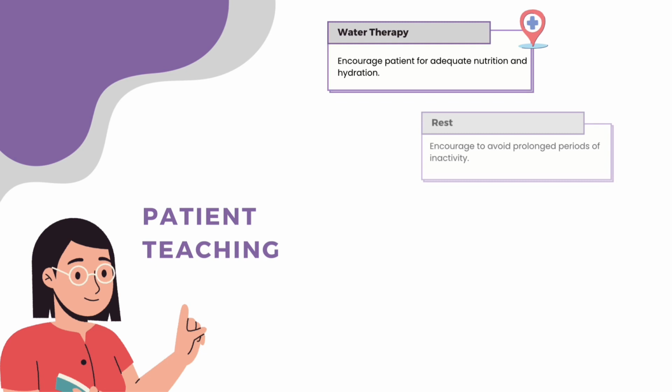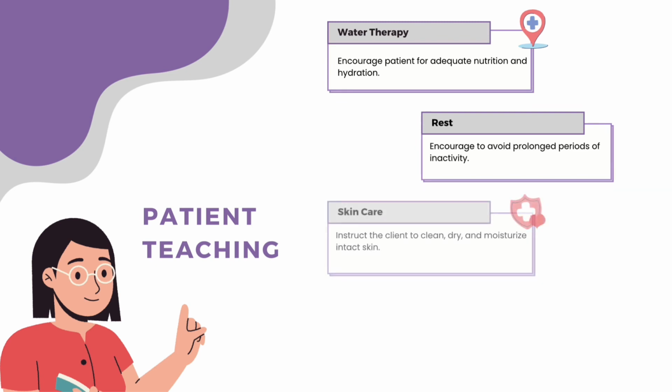Encourage the patient to avoid prolonged periods of inactivity. Again, as mentioned, sufficient rest helps conserve energy and aids the body in its healing process. Instruct the client to clean, dry, and moisturize intact skin. People with SLE may experience skin rashes, photosensitivity, and discoid lesions, which can compromise the skin barrier's integrity. Maintaining a moisturized skin barrier helps to prevent excessive dryness, cracking, and further damage to the skin.